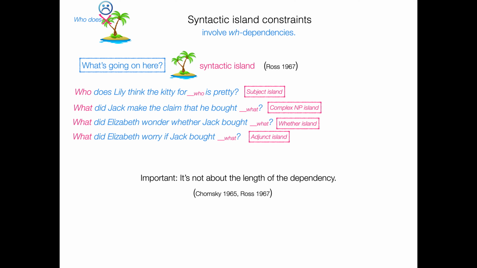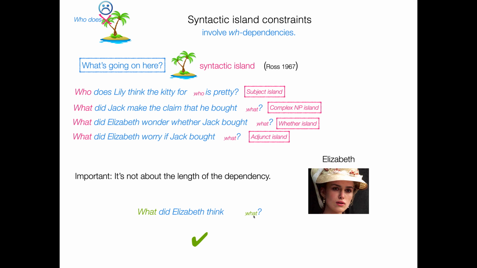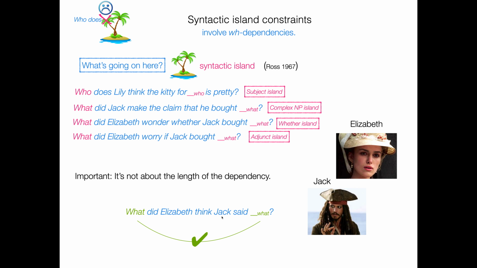Something that's important to keep in mind is that as far as we know, it's not about the length of the dependency. We can demonstrate this by increasing the length of our dependency and seeing that it really doesn't get quite as bad as these. So here's Elizabeth. What did Elizabeth think? This is fine. And now we add Jack into the story. What did Elizabeth think Jack said?